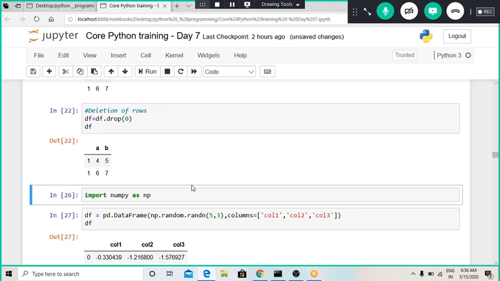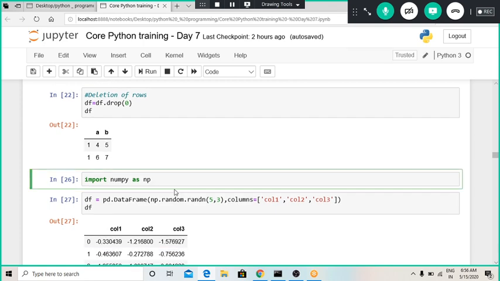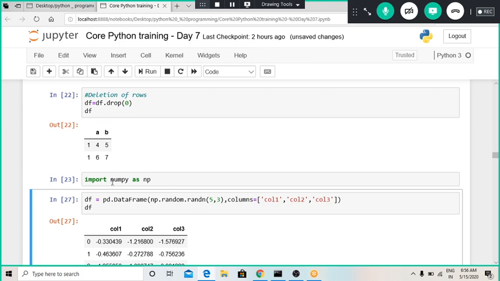Now we will define a data frame from np.array. I have not taught you np.array yet, but we will get to that later. Basically, we will import the numpy library as np, and we are going to generate random numbers from that library.